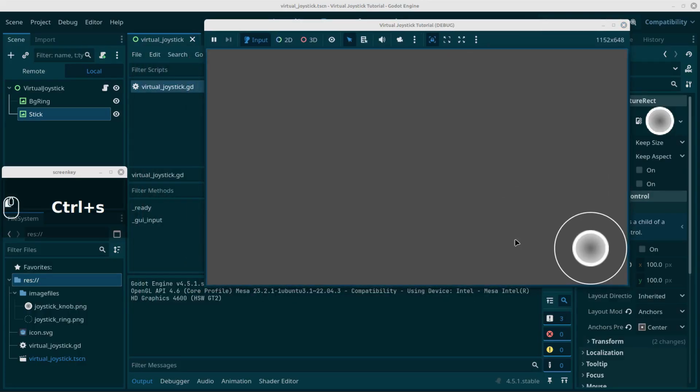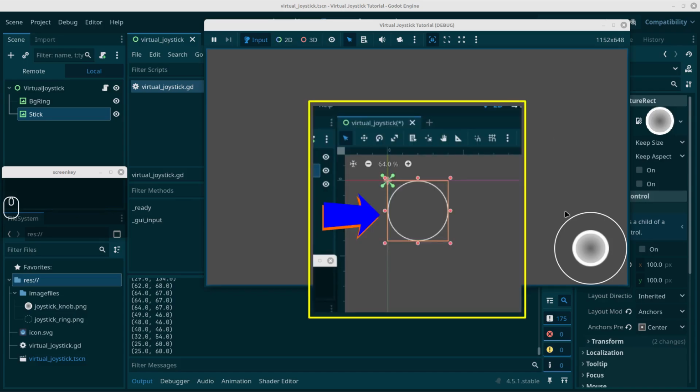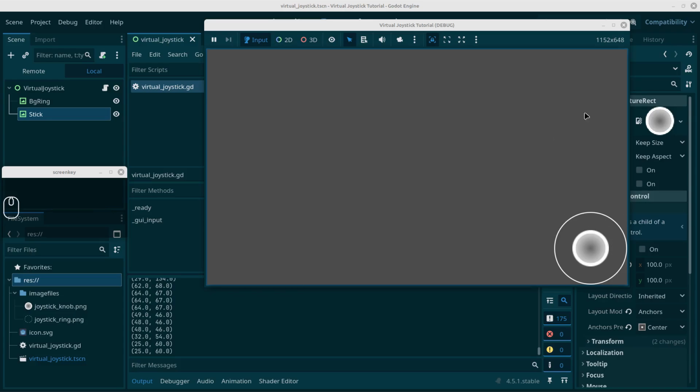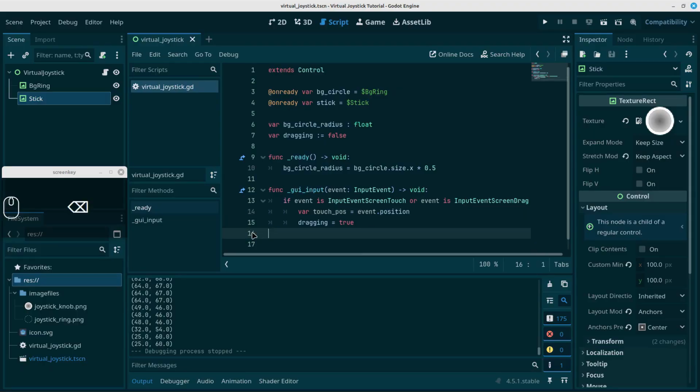So if I touch the screen, you can see anytime I touch inside of the circle, it's registering something. So we actually get in local coordinates when I touch inside the circle, which is good because that's why we created the orange border right around the circle alone. Let's close this. Okay, we know our touch position is working, so let's remove the print statement.